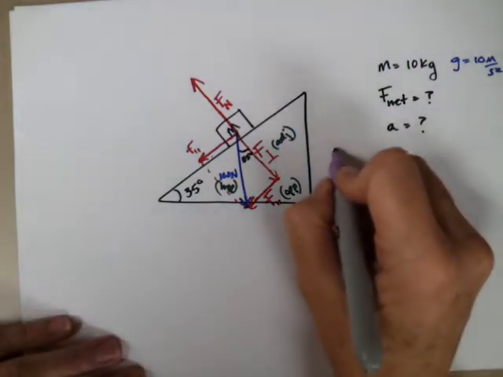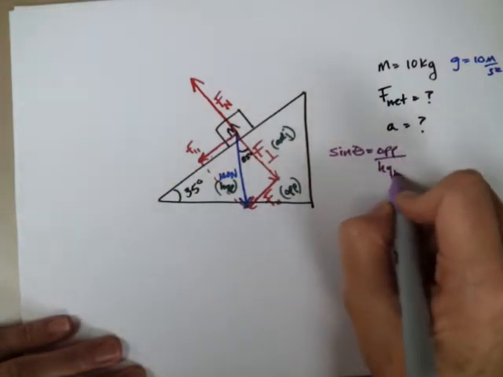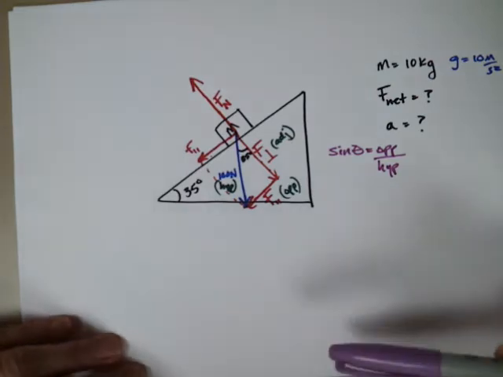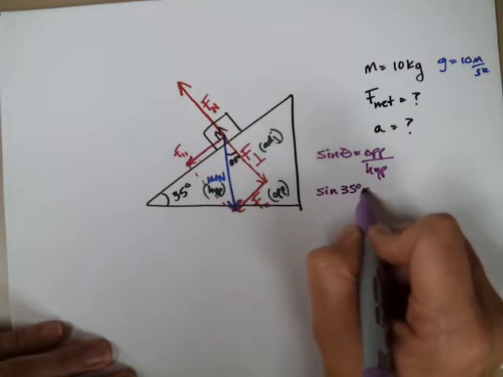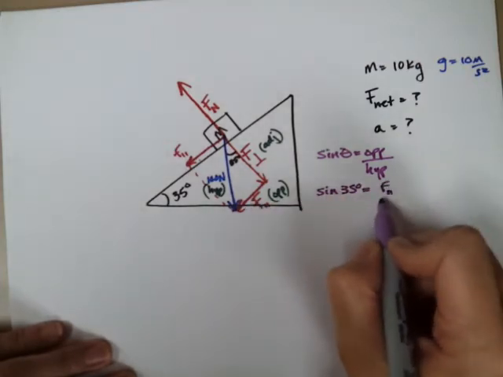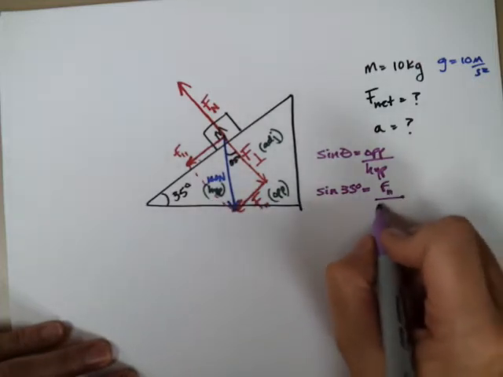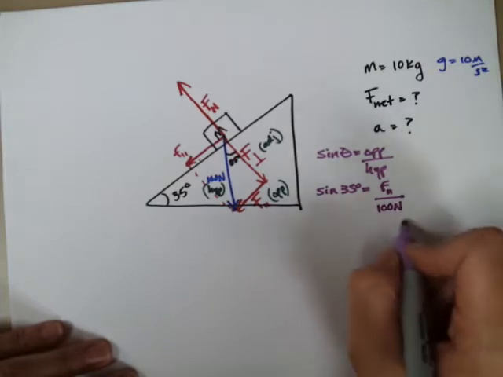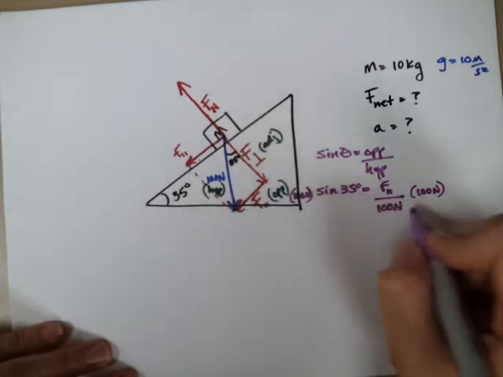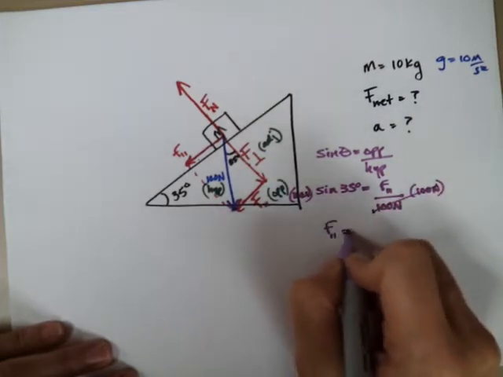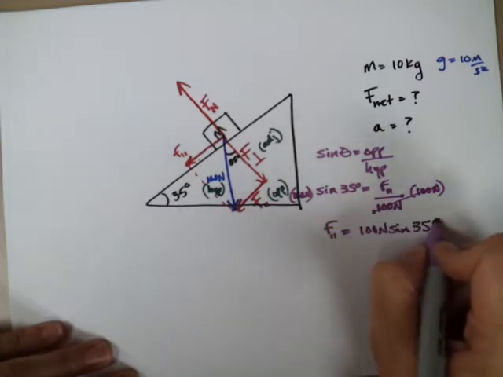sine. So I say sine theta equals opposite over hypotenuse. So sine 35 degrees equals opposite, so F parallel, over my hypotenuse, which is 100. I move that over to this side. So really my F parallel is my hypotenuse, 100 newtons, times sine of 35.